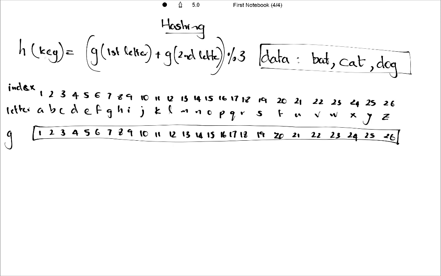So this is our hashing function, which is going to encrypt our input data into our output.